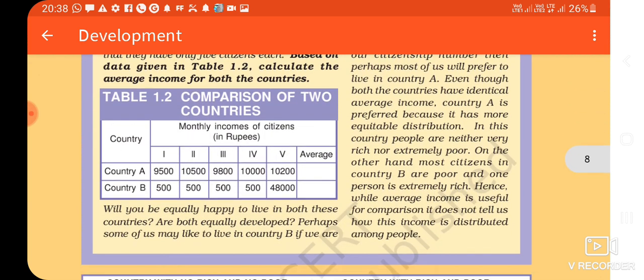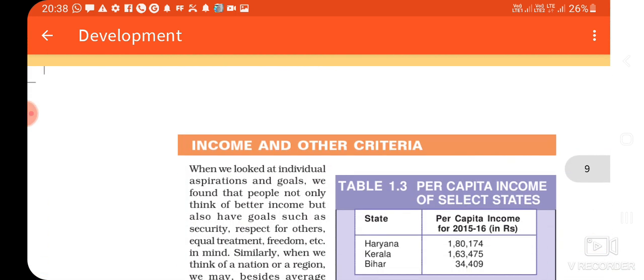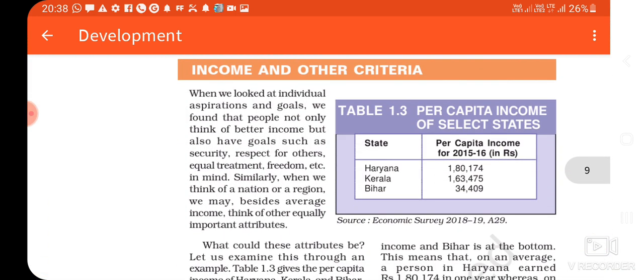As far as the per capita income of these states is concerned, Haryana has an income of 1,60,034, Kerala has 1,40,190 and Bihar has 31,454. It is the data according to 2015-16.